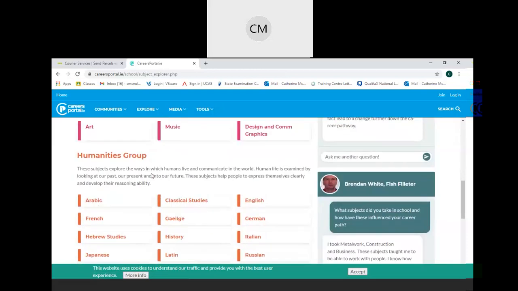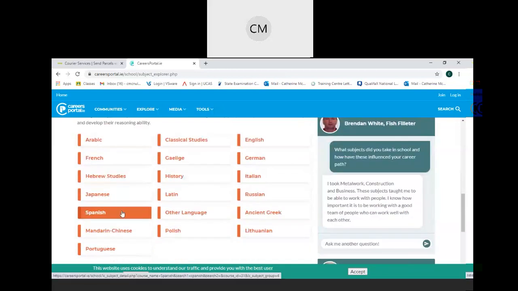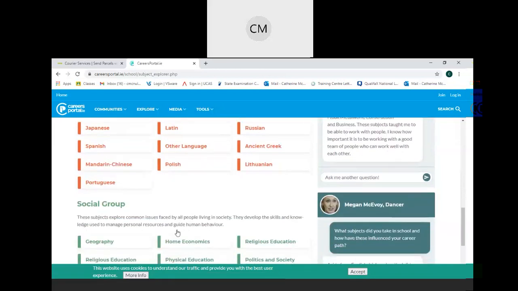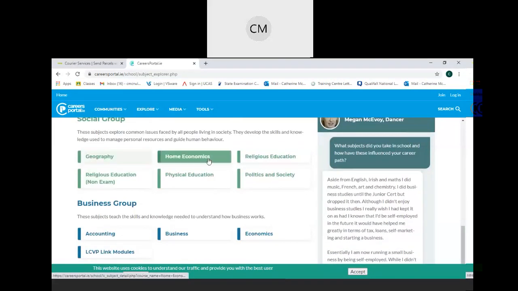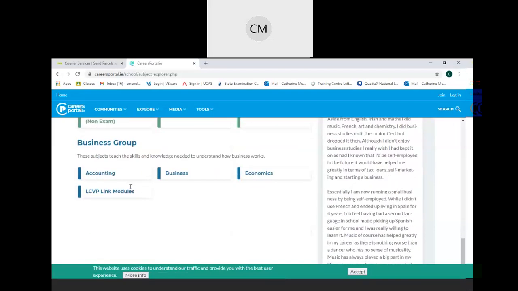Your Humanities Group then will include all of these. So for example, history, your languages, Spanish. And then your Social Group would include your geography, your home economics, your physical education, etc. And then you have lastly a Business Group to include accounting, business, economics, etc.